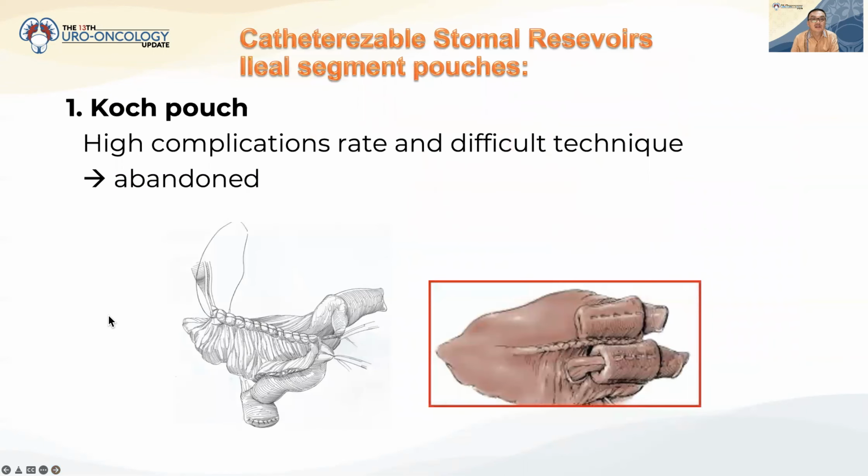This is, for example, the catheterizable stomal reservoir from an ileal segment pouch. The first is the Kock pouch. I think this is complicated to do, and right now it is abandoned because of high complication rate and difficult technique.